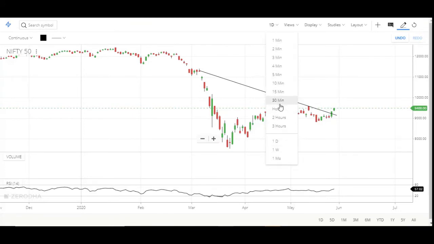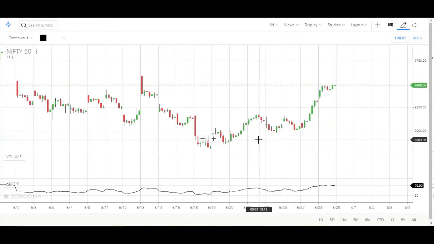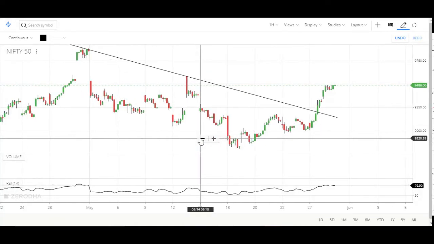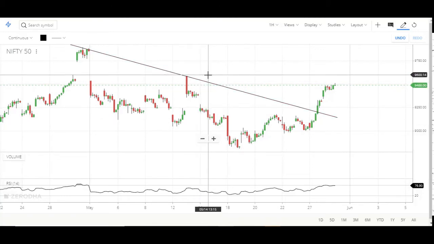So I'll be showing you the 1 hour candle, where we'll get the support and resistance for this current week. Here is the trend line we have drawn, and this is the recent resistance level.